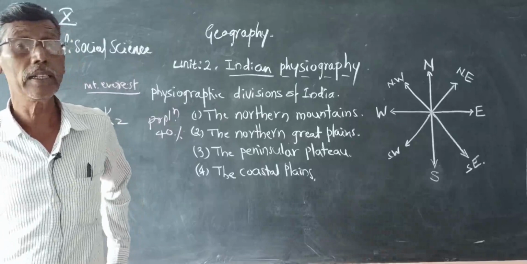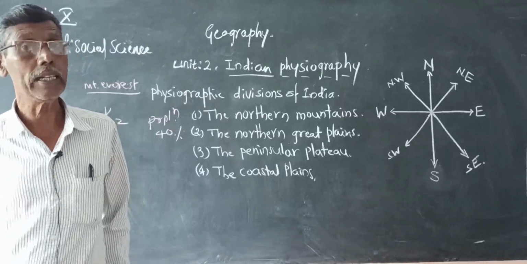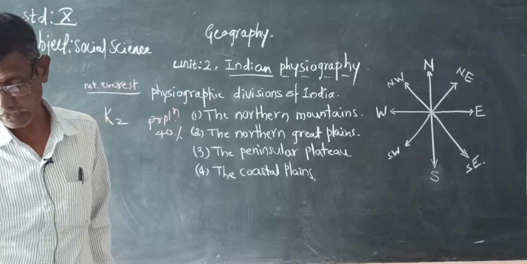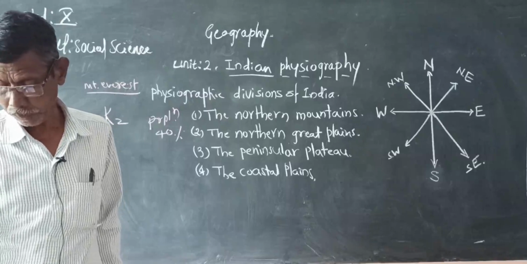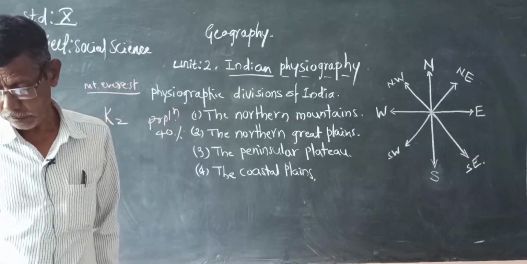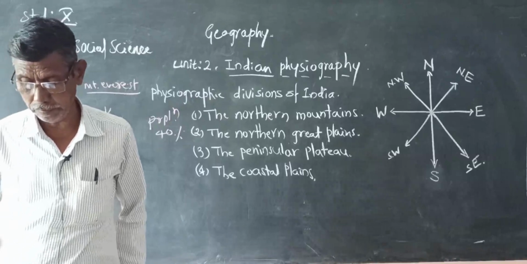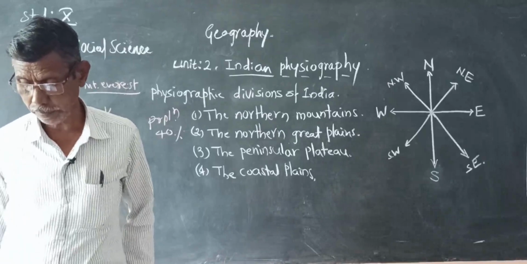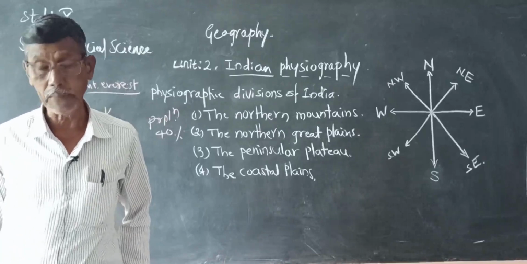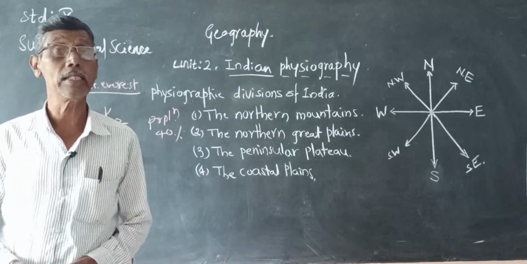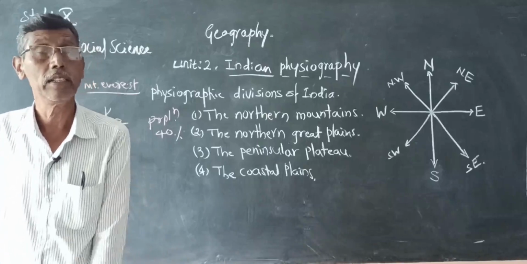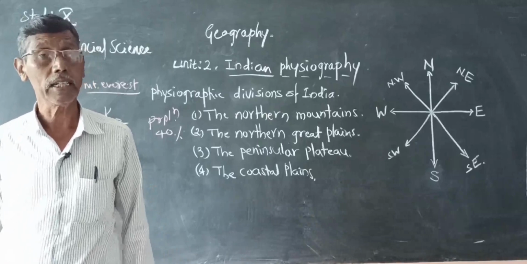The Eastern Ghats are lower than the Western Ghats, which are tall and continuous.